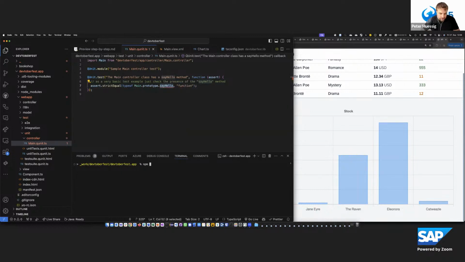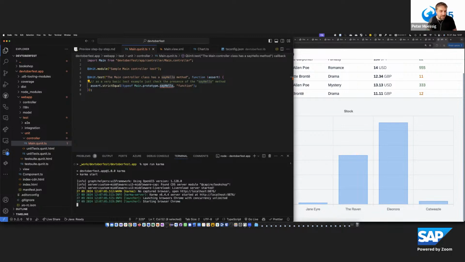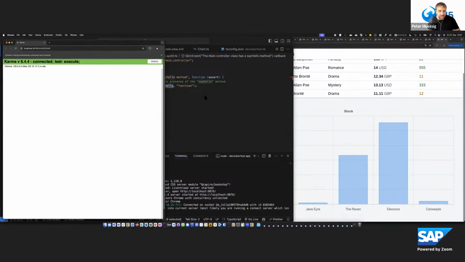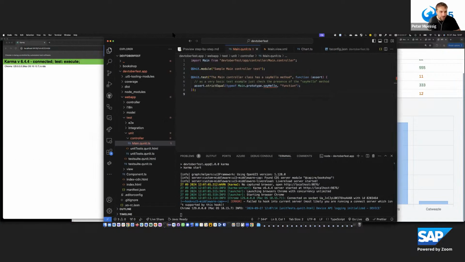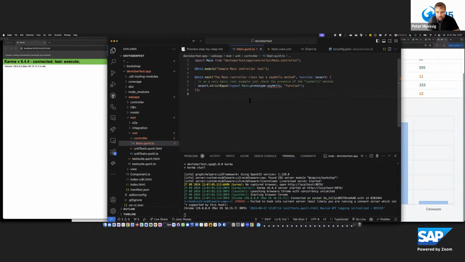Maybe just to quickly show that, you can run Karma in this case to run continuously. It's a bit like test-driven development: Karma starts the browser and keeps it active, listening for changes, so that you can step by step work on fixing the issues.